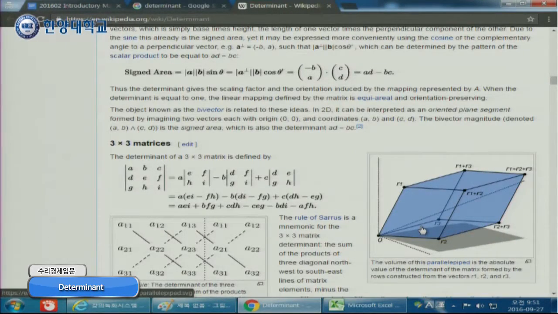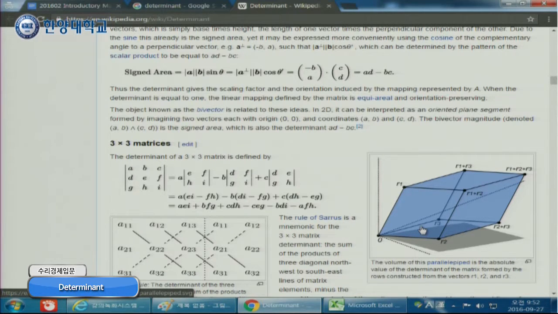So if it is a 3 by 3 matrix, then the determinant of the 3 by 3 matrix is basically the size of this cube. Right? We have 3 vectors, so it is the cube generated in the 3-dimensional space. Actually, not cube. It is a parallelepiped. I don't know.